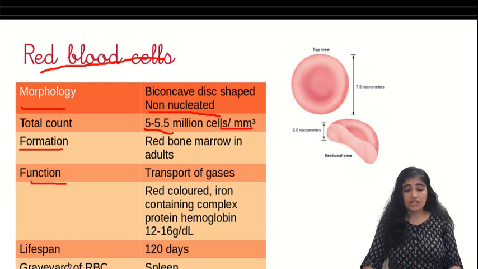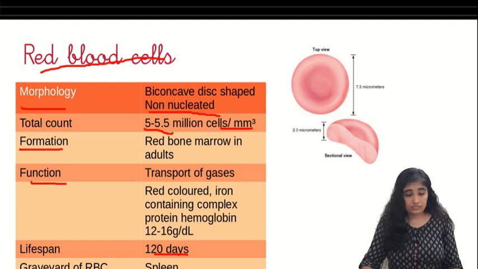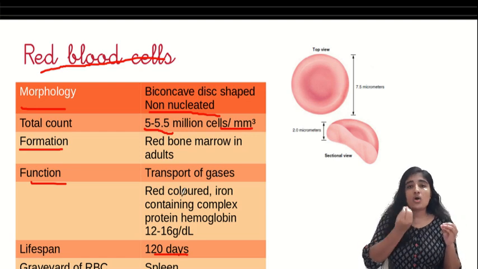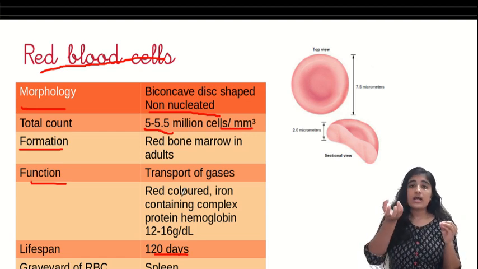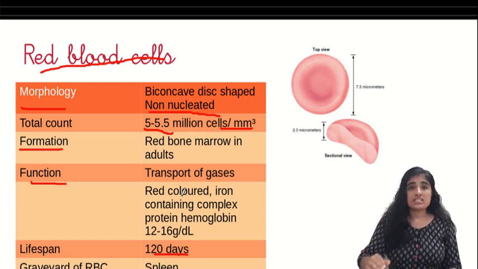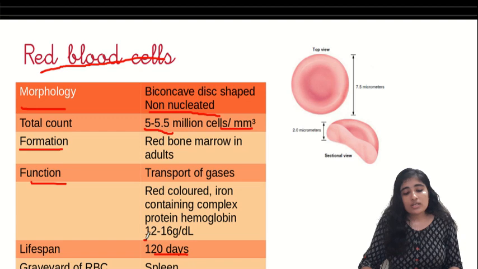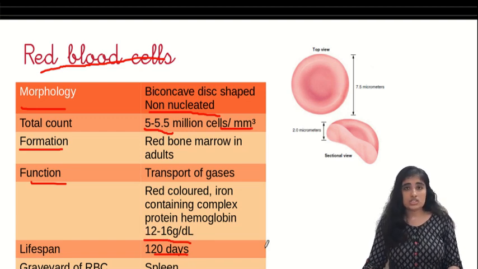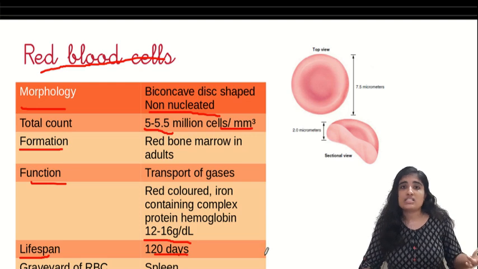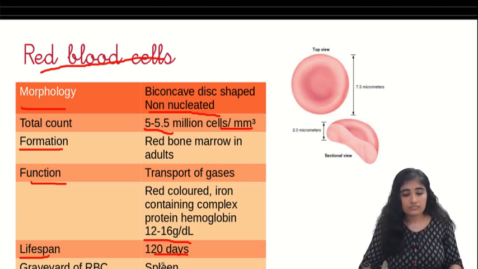Next one is the lifespan. It lives for 120 days. Again, how does this RBC get its red color? In the RBC, there is a complex protein which contains iron, called hemoglobin. It is this hemoglobin that gives RBC its red color. The normal value of hemoglobin in the body is 12 to 16 grams per deciliter. Now, I told you it dies in 120 days, right? Where does it go and die? It dies in the graveyard of RBC, which is the spleen.